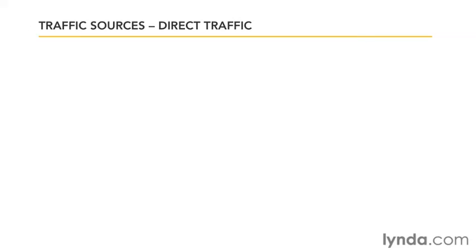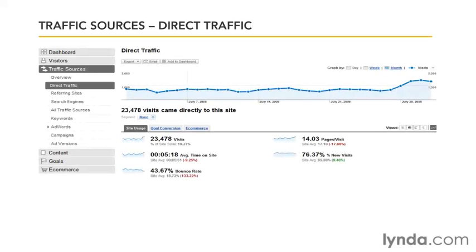Direct traffic is traffic that comes to your site without any other source information accompanying it. In some ways, it is the absence of information. This is why you see here the default dimension is none. It can come when someone types in a URL directly, or perhaps if they saw an ad with the URL